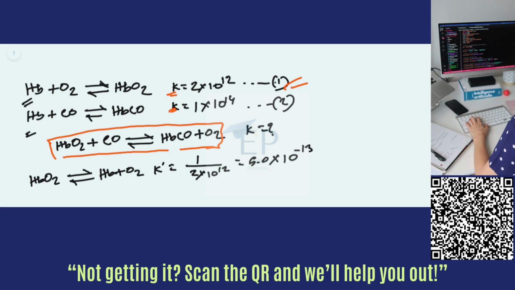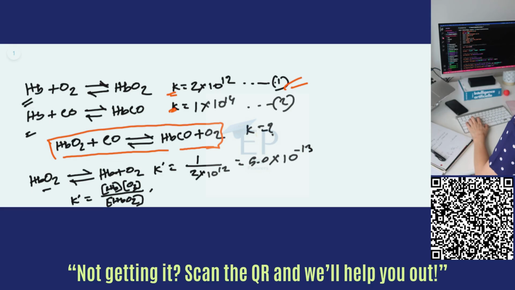So now let's see how this equilibrium constant was found. If we write it in the equation form, K prime here is equal to Hb times O2 over HbO2.